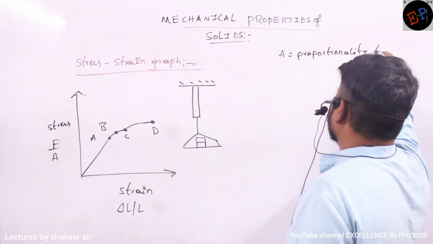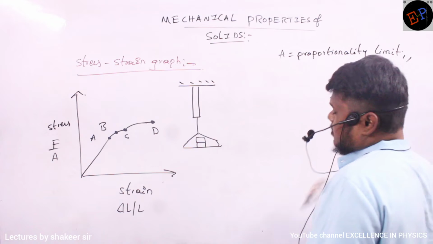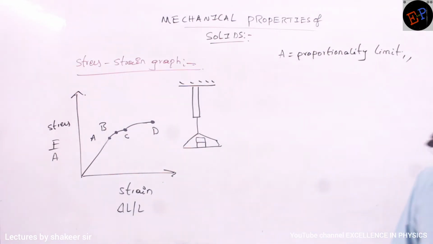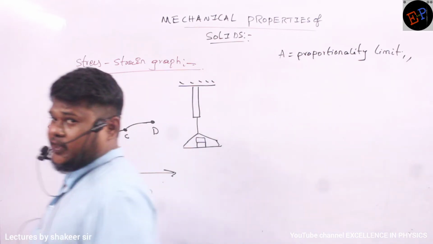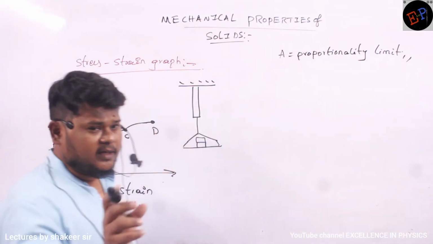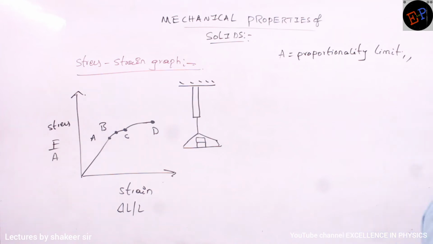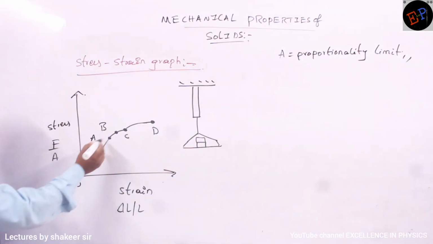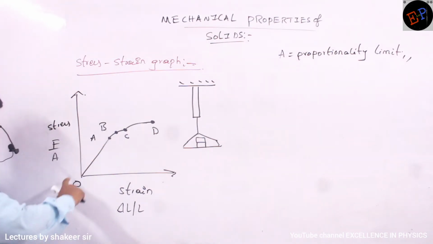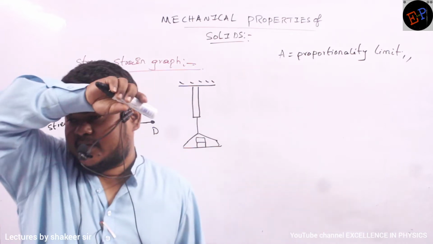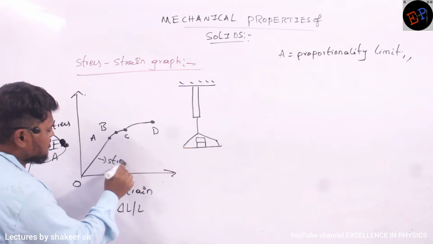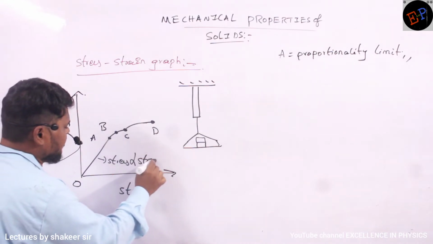Why do you call it the proportionality limit? Anybody, can you say? Up to this point, from the origin O to point A, the graph is a straight line. Graph is a straight line means what? This is the position where I can say stress is directly proportional to strain.